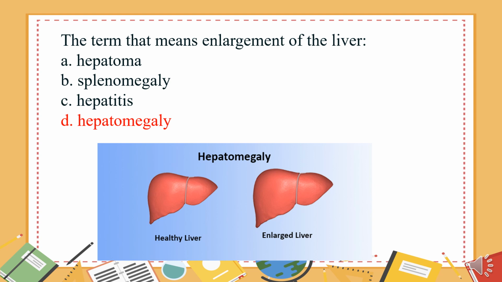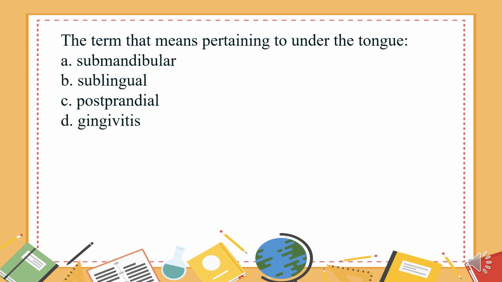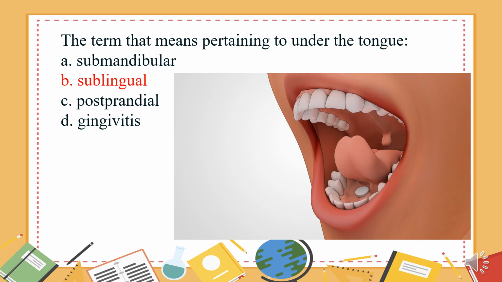Hepatomegaly. The term that means pertaining to under the tongue. A. Submandibular. B. Sublingual. C. Postprandial. D. Gingivitis. The answer is B.